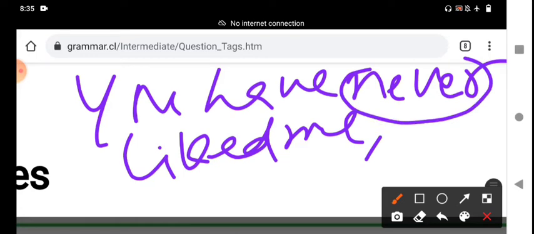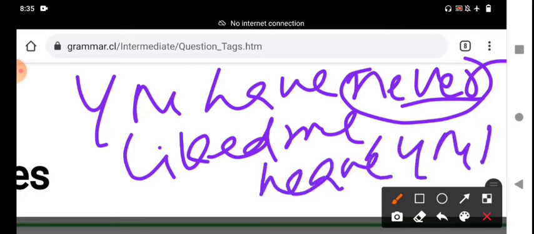That means what is the tag? Tell me the tag. The positive tag we have to construct. If the declarative sentence has a negative word, we should frame the positive tag. "Have you?" is a correct question tag, my dear students. These are the rules. Without knowing rules, we will not be able to write question tags. We are wrongly using the question tag.